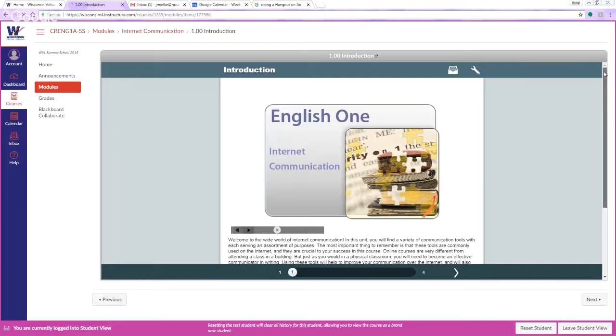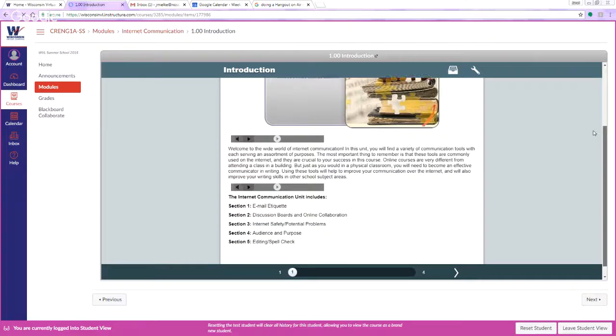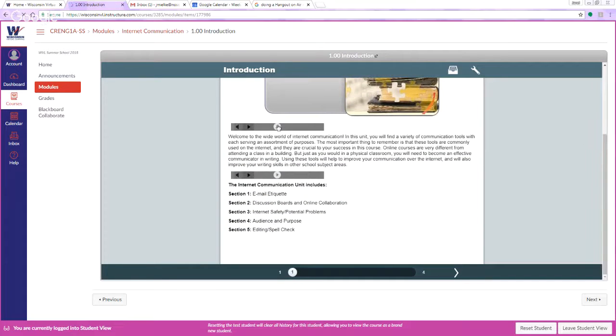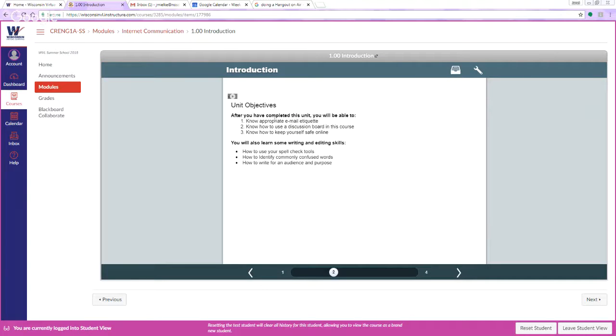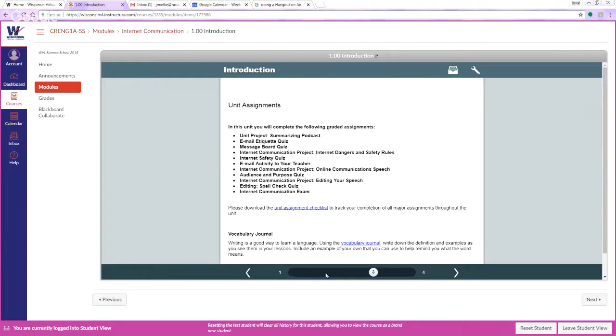So what you do is you open it up, and you go ahead and read through the first lesson. It does allow you to listen to it if you would like to, or you can read it. When you're done with page 1, you just simply click the arrow at the bottom and it'll take you on to page 2. You read through page 2 and then you click to page 3. Sometimes there's only a couple of pages of reading. Sometimes there's a lot. It just depends. You just have to look at the bottom and click your way through.